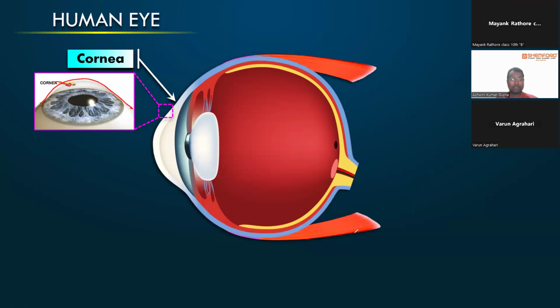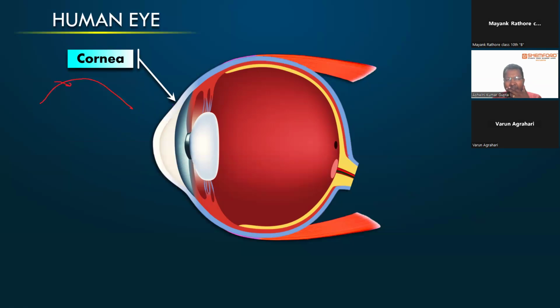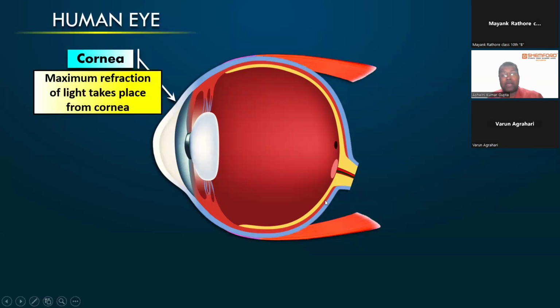Then if I say, the cornea is a thin transparent membrane bulging outward, a transparent layer that sits over your lens, over your iris. Okay. Now, maximum refraction of light takes place from the cornea.